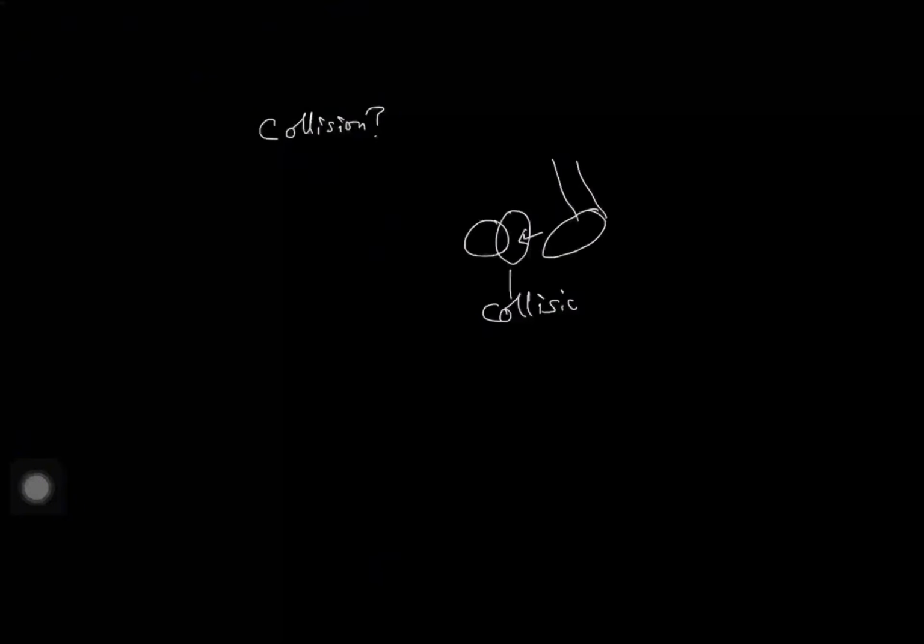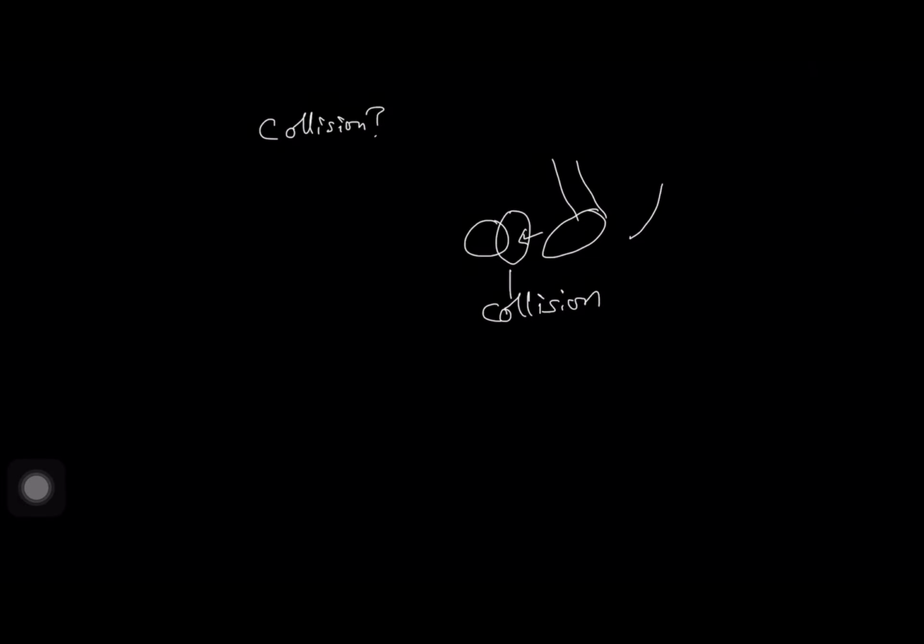Collision simply refers to an event where two or more bodies come in contact and exert force on each other for a short period of time. So when you kick a ball with your foot, the impact is called collision. Because your foot is coming at a certain velocity and the ball is at a certain initial velocity, which is 0 meters per second. The impact between your foot and the ball is called a collision.